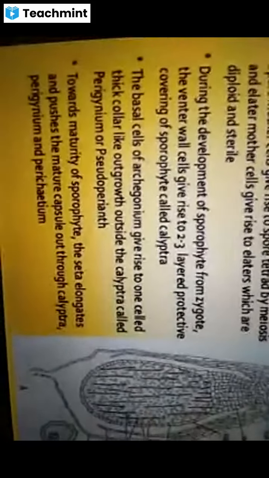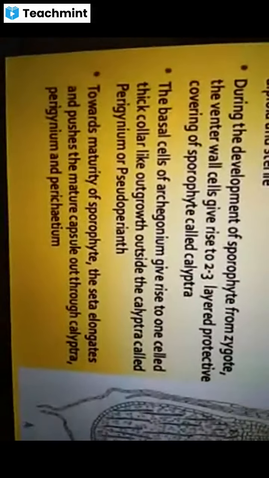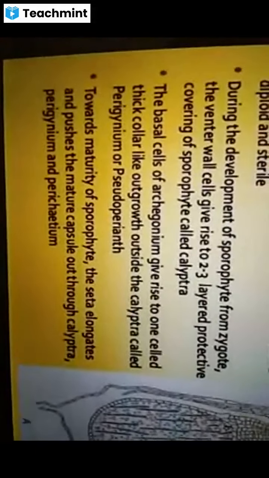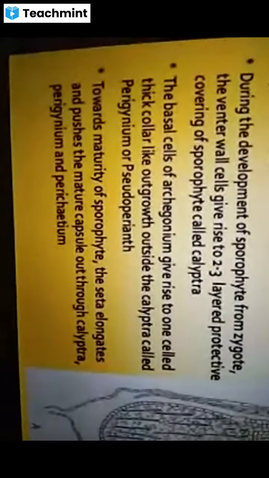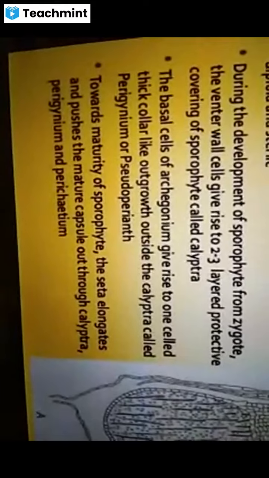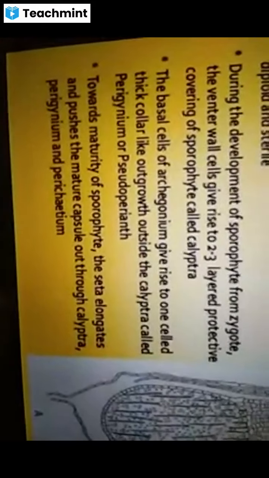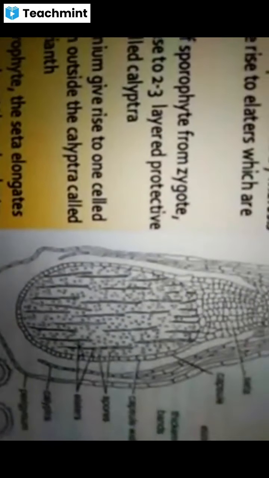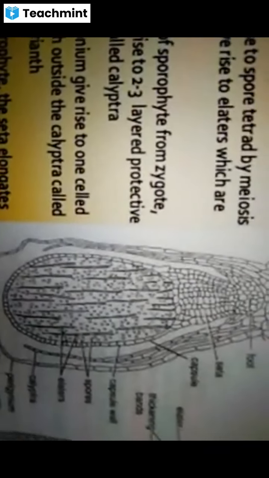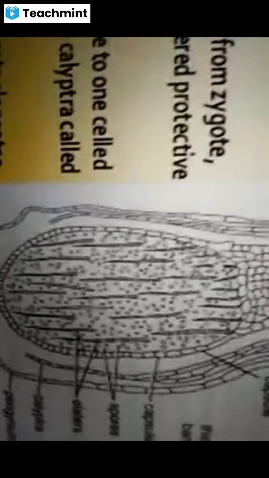Towards the maturity of the sporophyte, the seta elongates and pushes the mature capsule out through the calyptra. Both the adjacent collar-like structures remain as they are, and the central seta elongates, pushing the capsule outside.